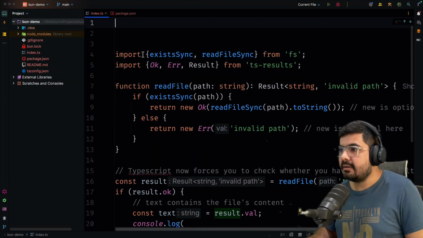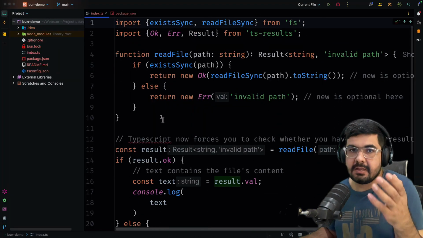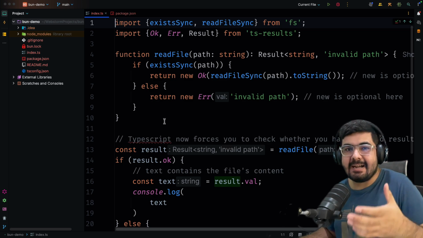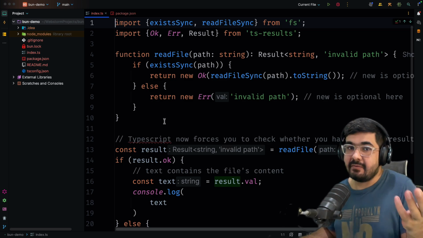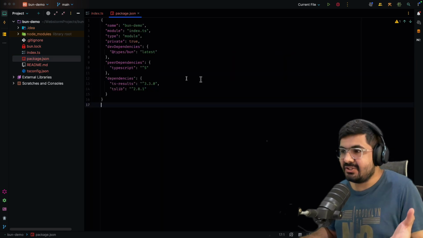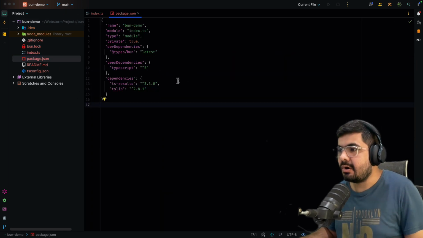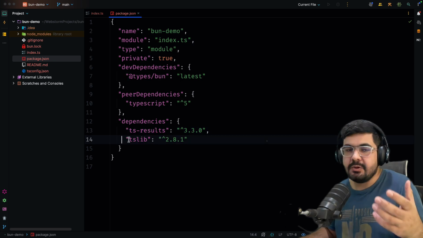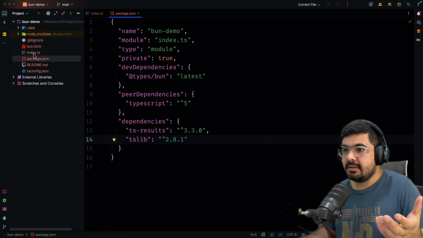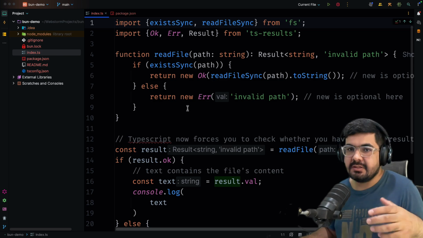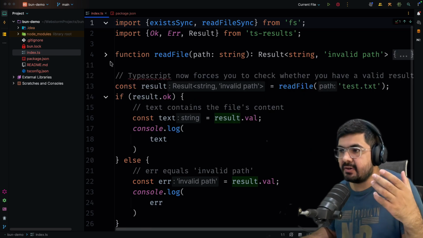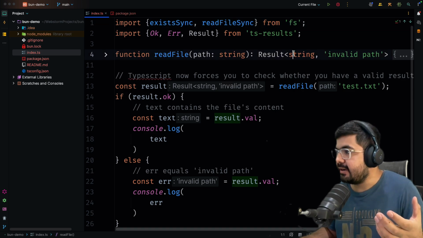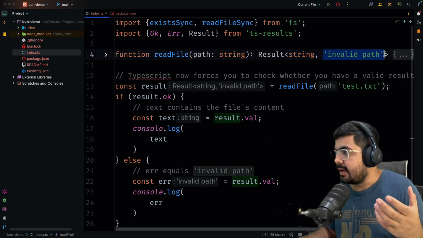And now over here, this is just a simple example of explaining how you can utilize that library and build that error handling into the function signature. And if you come to my package.json, you can see that I've already installed those libraries, which are TS results and TSLib, into my project. So if you come to index.ts, now things are a little different. If you just collapse this function signature, you can see that now instead of returning just a string, I'm returning a string as well as an error message.